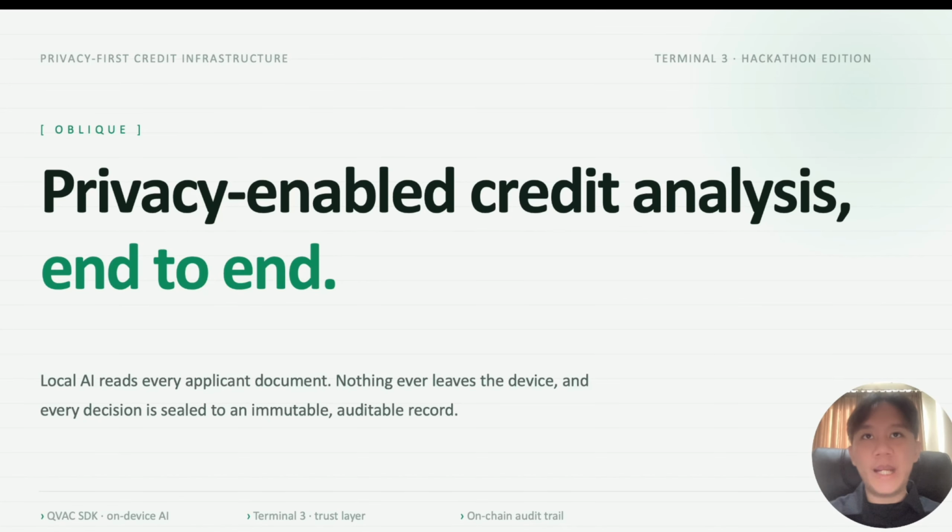Have you ever done credit analysis but hit a wall on compliance because client data gets shown to an outside LLM provider? Well, meet Oblique, a privacy-enabled credit analysis where local AI reads every applicant document and produces the analysis report without the data ever leaving your device.